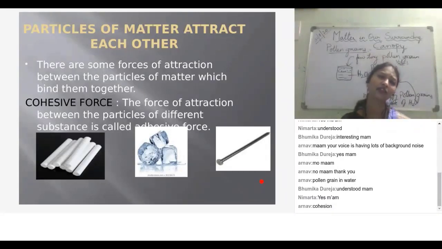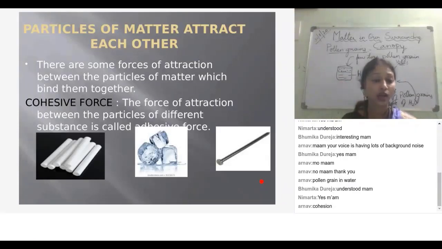If two friends are very strongly bonded with each other, no one can break the friendship by saying something or doing some different activity. They can't break it. Why? Because they have a strong bond. Understood? Like that, solids have more force of attraction when compared to liquids and gases.